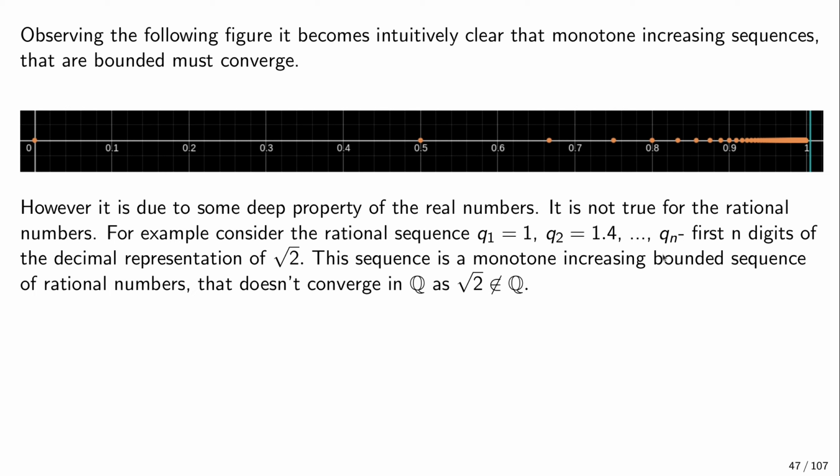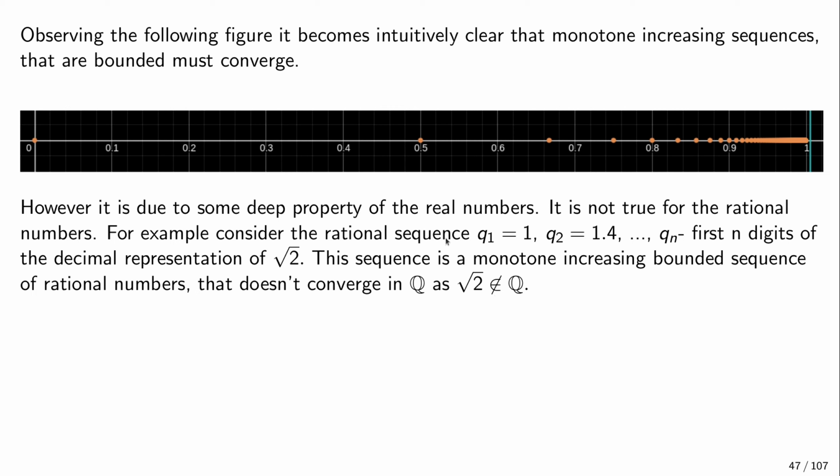The numbers are rational because each sequence element is a finite expansion, and every number with a finite decimal expansion has to be rational. It's just that number divided by 10 to the power of n: we write the digits and then divide by 10 to the power of n, and that's our fraction. So obviously it's rational. This sequence is monotone increasing, and it is also bounded by the square root of 2, but that's a real number which is not rational.